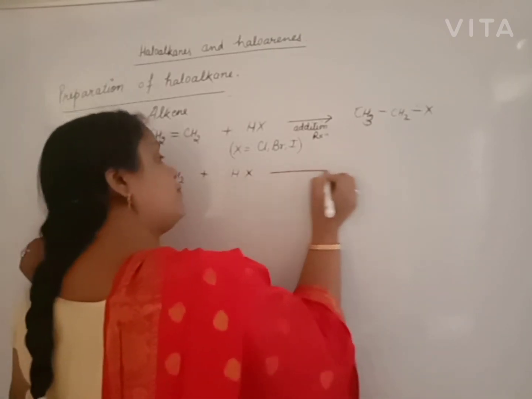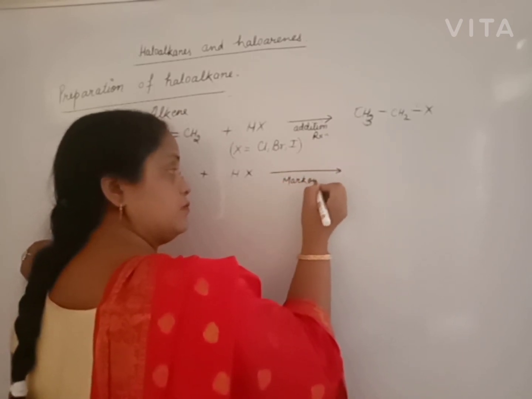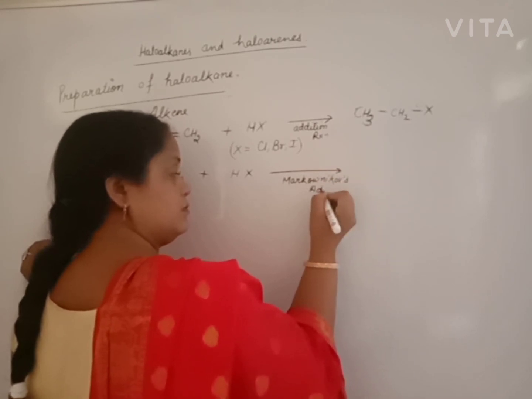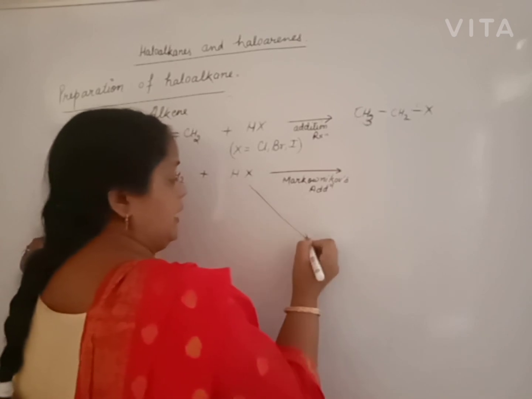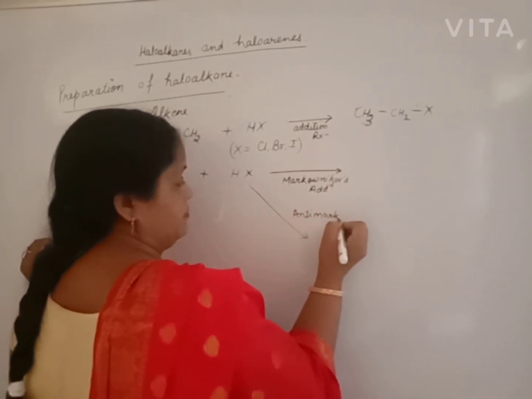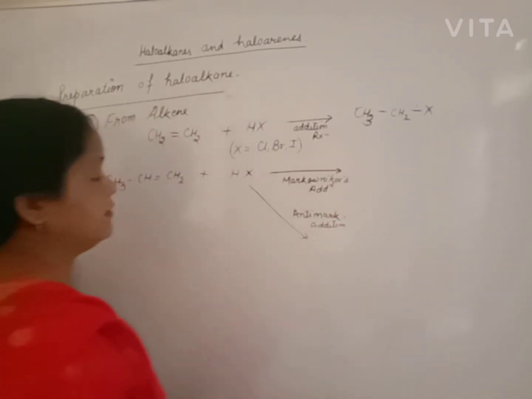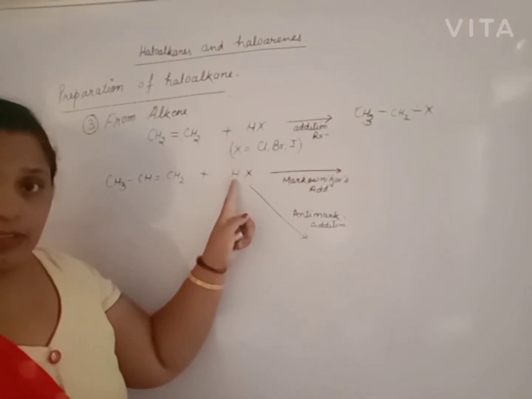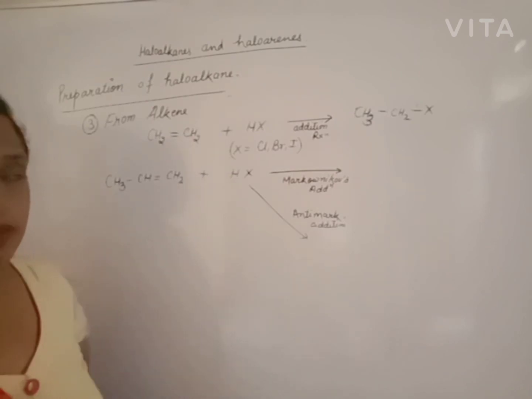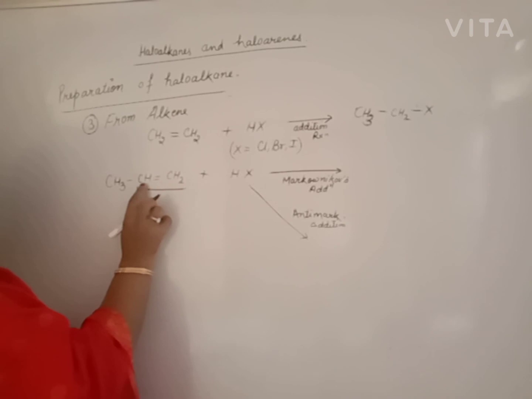Beta, it will follow two rules, Markovnikov addition or anti-Markovnikov addition. In case of Markovnikov addition, the negative part of the reagent goes to that carbon of the double bond which has less number of hydrogen atoms. Beta, the double bond has two carbons, this has two hydrogens, this has one hydrogen.